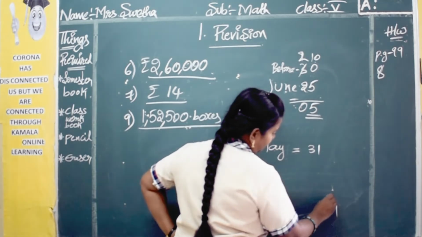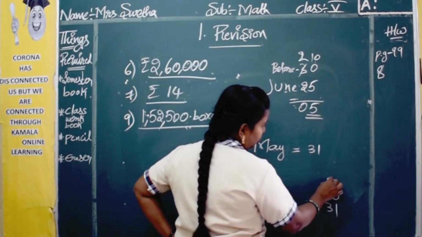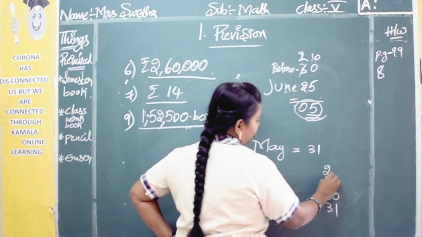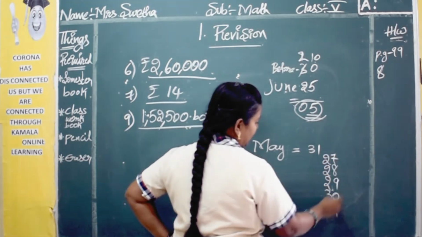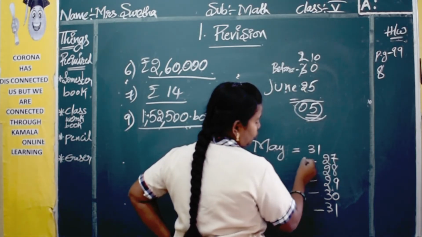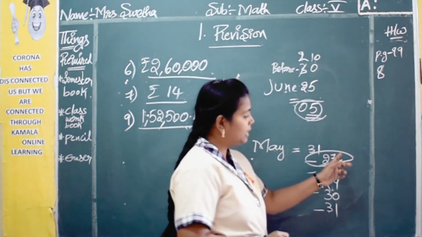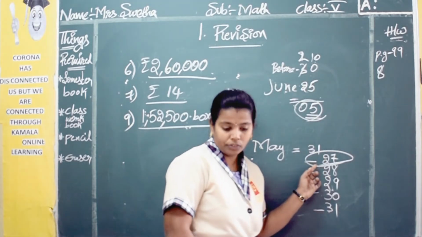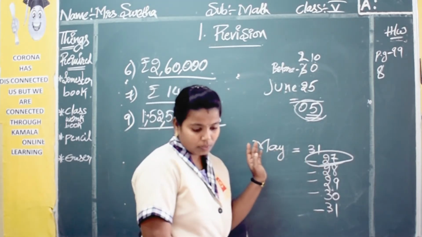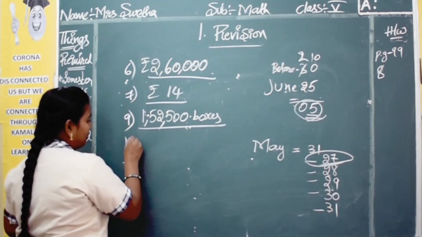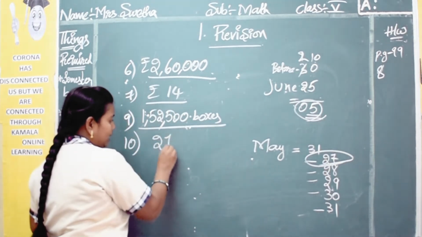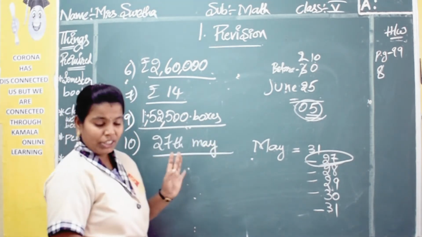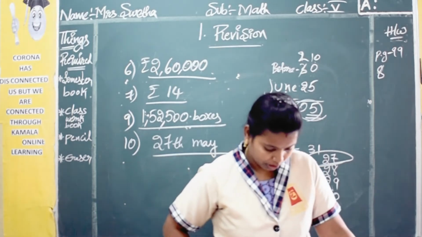Okay. So 31, 30, 5 days only you should go. 31, 30, 29, 28, 27. See 1, 2, 3, 4, 5. So 5 days if you go back. So on which day has she booked her reservation? She has done her reservation of train. So she has done it on 27th. So right here, 27th May. Yes, 27th May she has done her reservation.